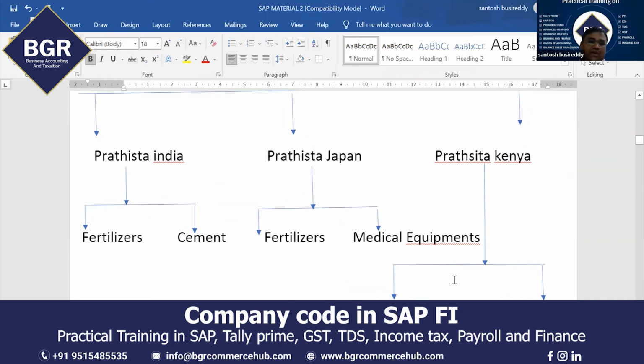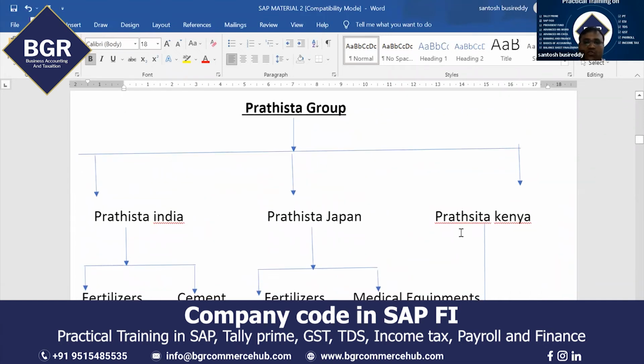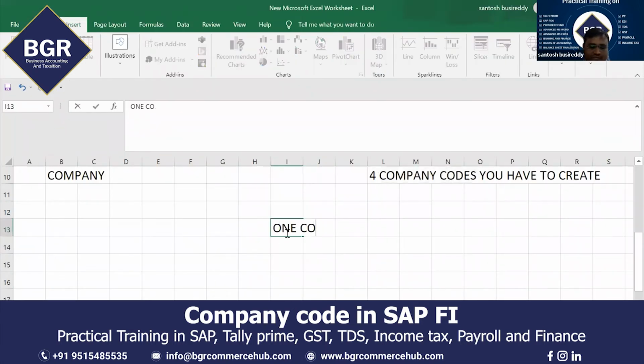Now, tell me how many company codes we have to create. 3 company codes. For each country, you have to create 1 company code if you have a business in another country. So what is the conclusion here? 1 company code for 1 country.